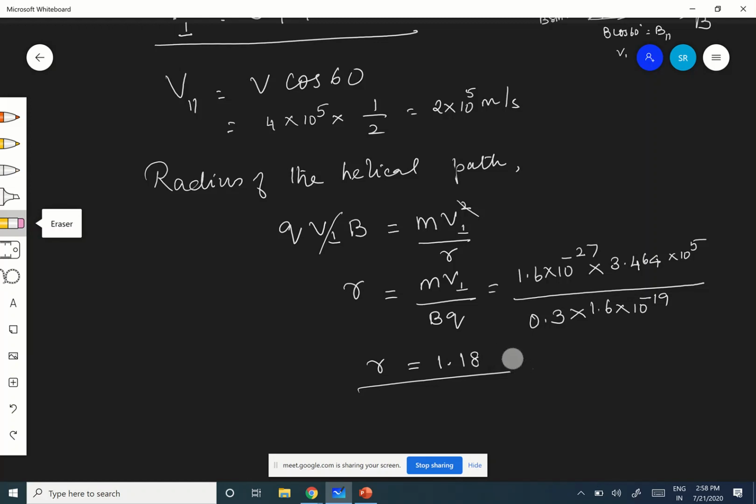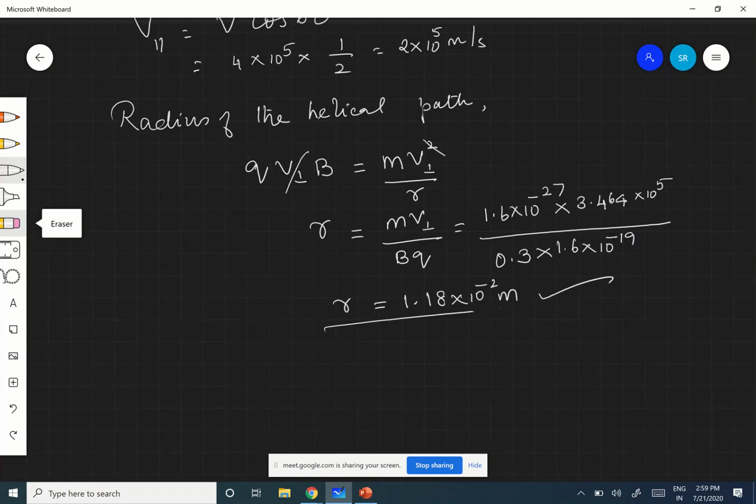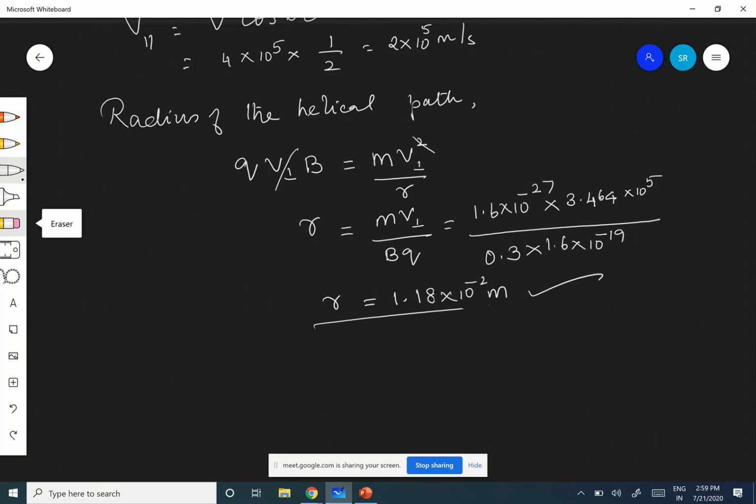Here you will not get directly centimeter. 10 power minus 2 meter. Okay. That is 1.18 centimeter. Are you following? You got it, all of you? Yes, ma'am. Right. Very good.